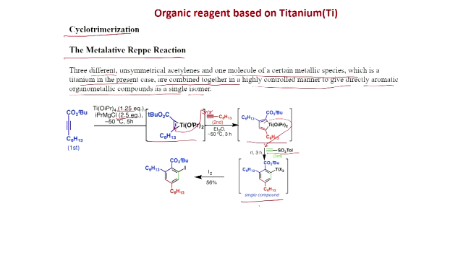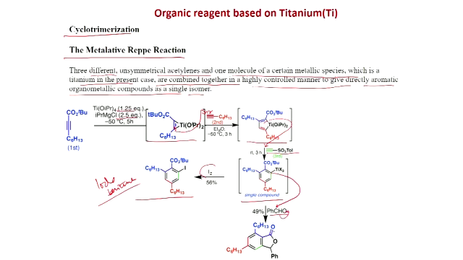And this intermediate, if you treat with iodine, then you get this iodobenzene. So this iodobenzene is formed with substituents also. Alternatively, this one, if you react with benzaldehyde, what happens? This reacts with the carbonyl group and that oxygen cyclizes with the ester. So you get a lactone here, and this compound is formed in 49% yield.